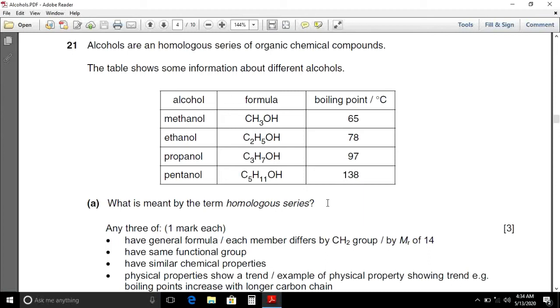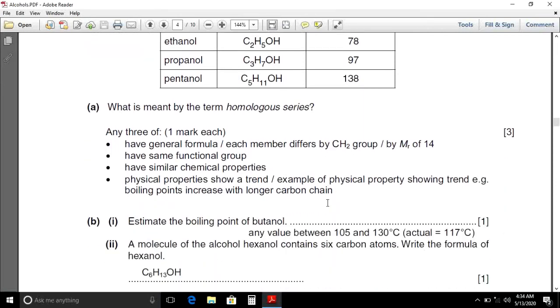What is meant by the term homologous series? A homologous series has a general formula with the same functional group. Each successive member of the series differs by a CH2 group, and the third property is they have similar chemical properties and there is a gradual change in the physical properties of the molecules.